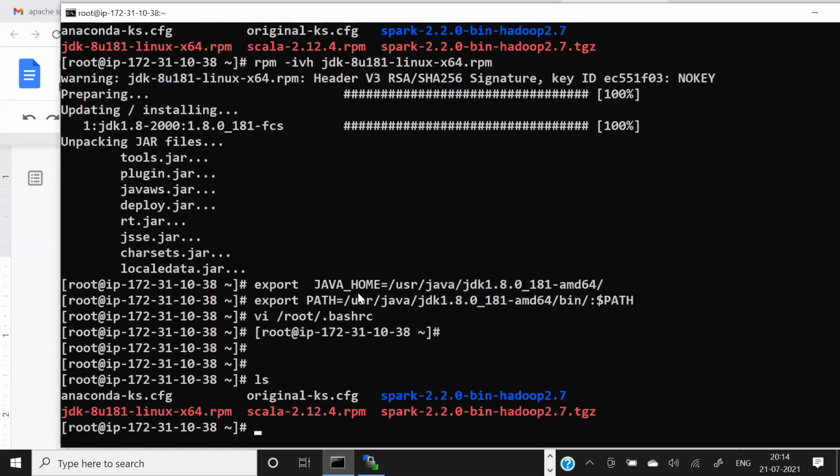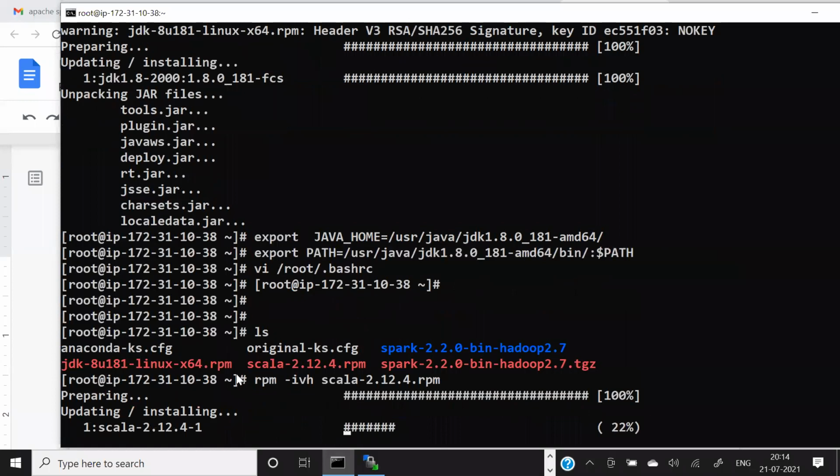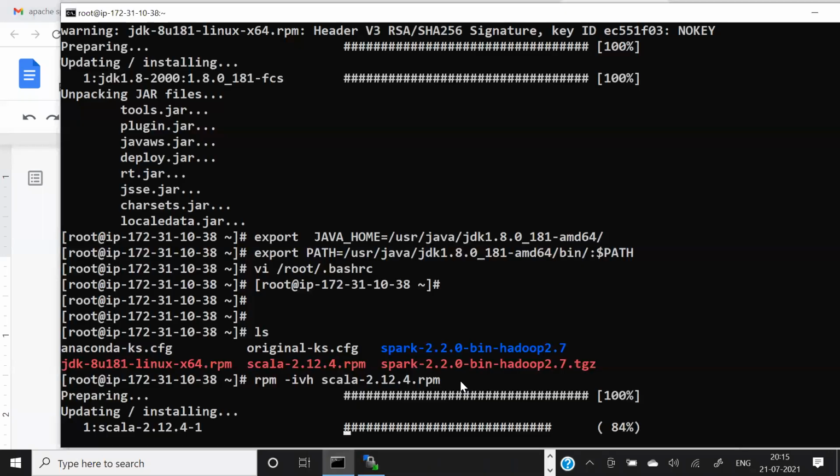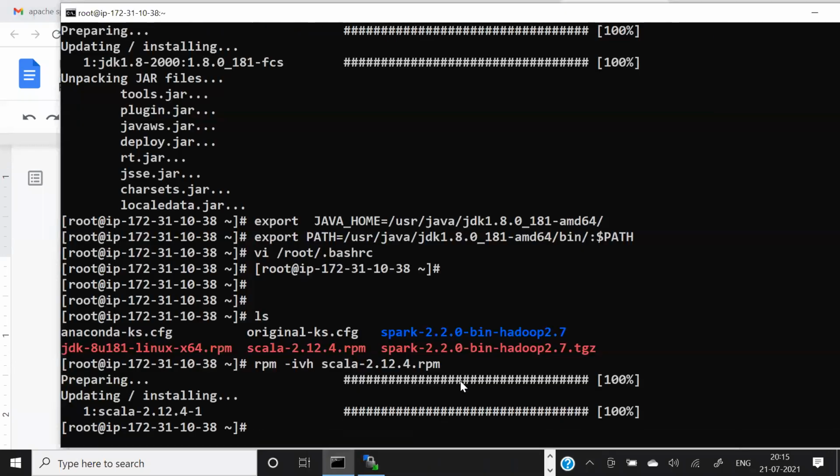And the final thing is I have to install Scala. So again, this is an RPM file. I can use the rpm -ivh command to install Scala. That's all. So these are the things, guys, we have to do.